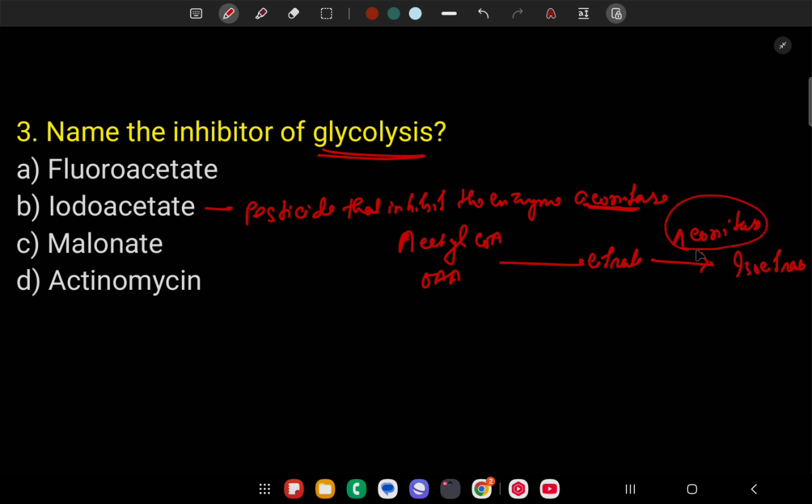If this aconitase enzyme is inhibited by fluoroacetate, this citrate does not convert into isocitrate, so it inhibits respiration in the Krebs cycle. Clear?